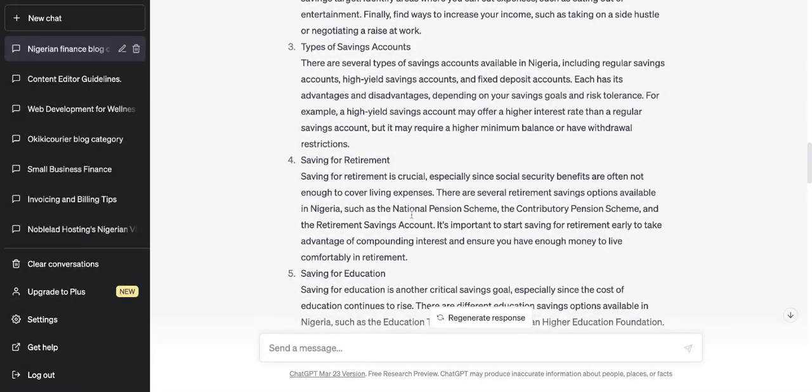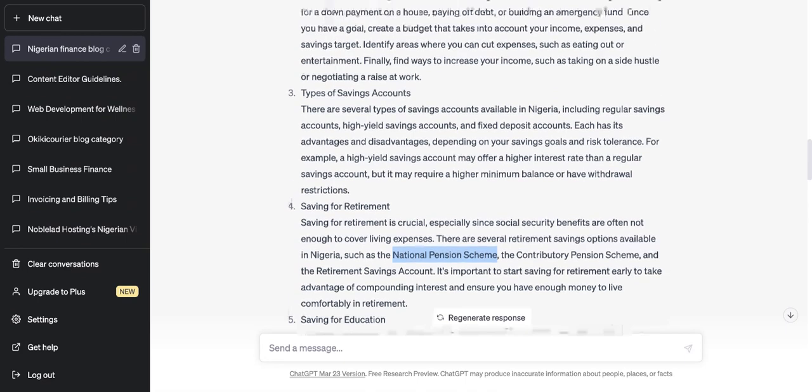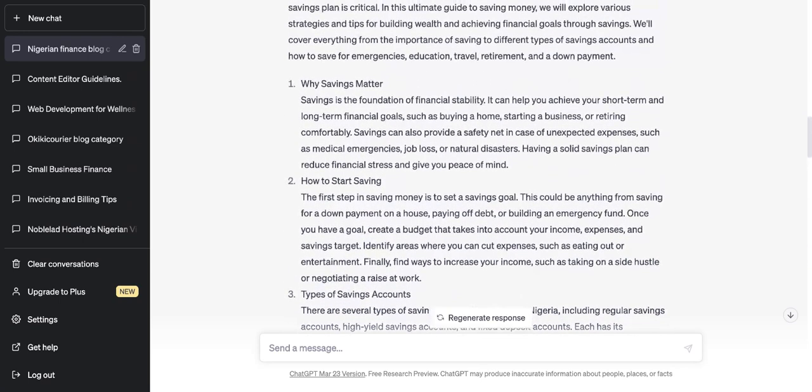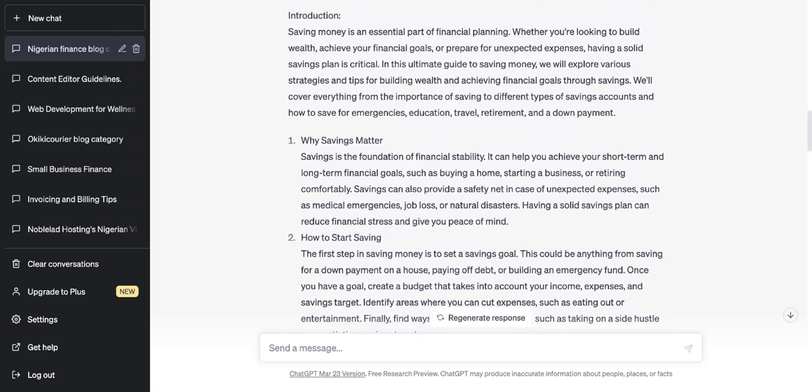Retirement, savings for retirement. I mean, you can write about pension schemes. What different types of pension schemes are available in Nigeria? See, the national pension scheme is something that you can write about. How to contribute to your pension scheme is another title that you can write on. Just write as many pieces of content as possible, and then just link to one another.